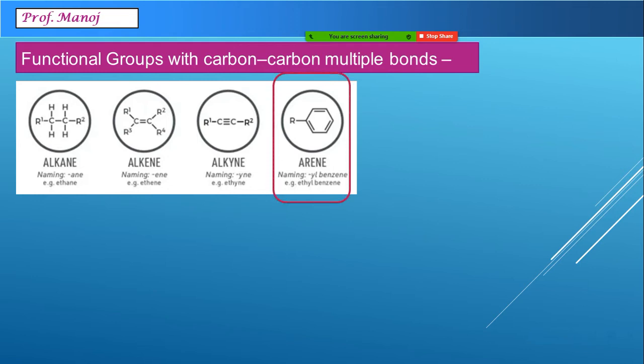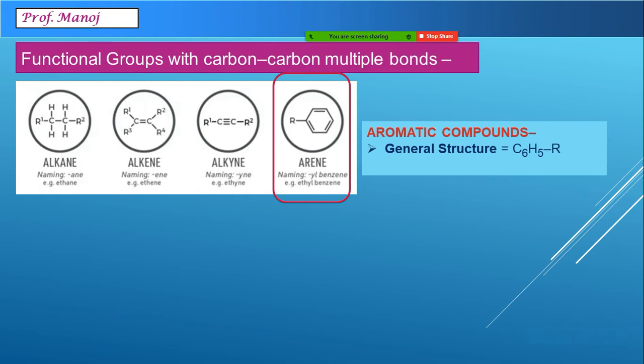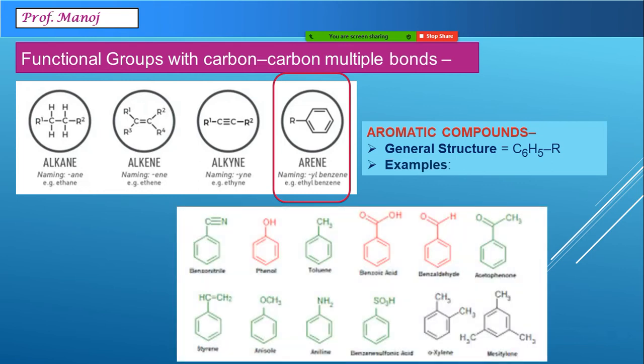The next group after that is aromatic group. Aromatic groups do not have a general formula, it's only a general structure that we see. Benzene ring is C6H6. So from that, if you remove a hydrogen, you can place either a functional group or an alkyl group or anything. So that is written as C6H5R. Several examples are given which you will be doing subsequently in different chapters.